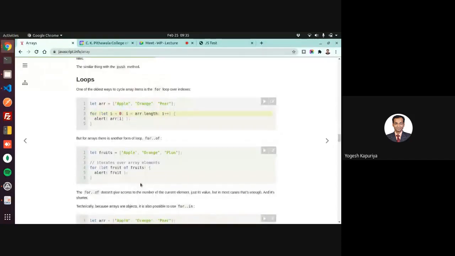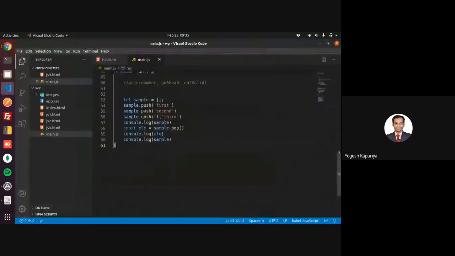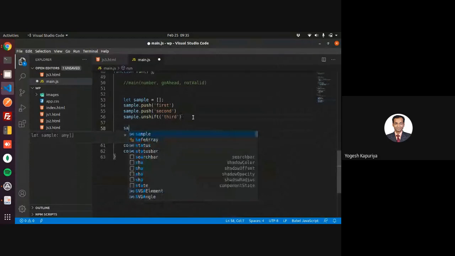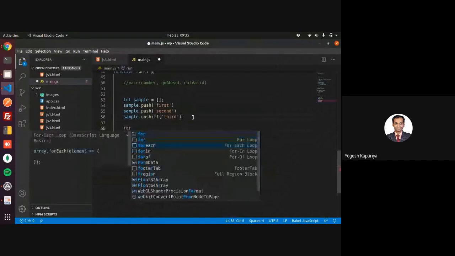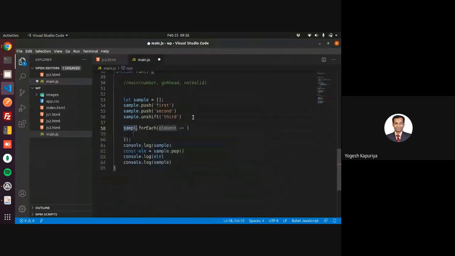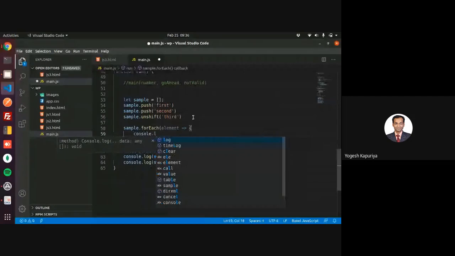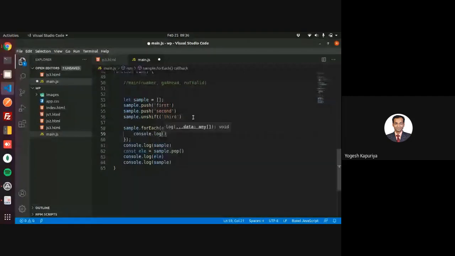Mostly you will require a for loop over an array. So that you can use, or you can use forEach. So normally you write sample dot forEach, and then inside that you will use an arrow function.